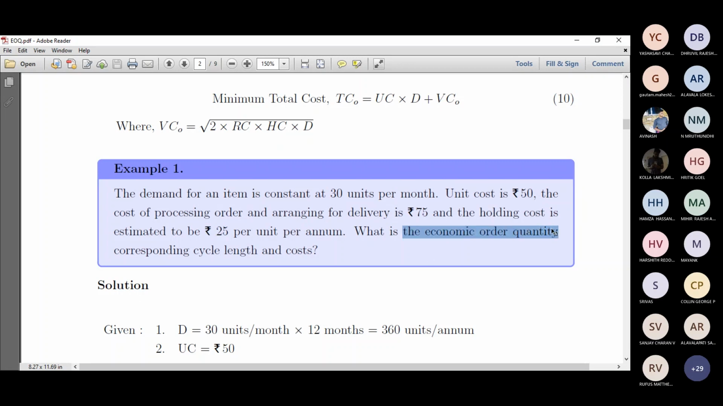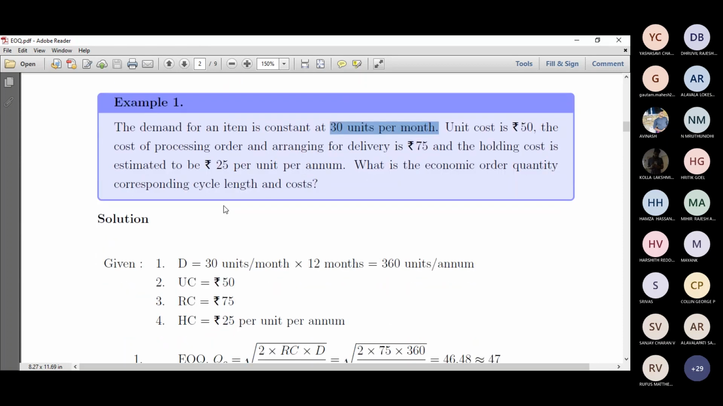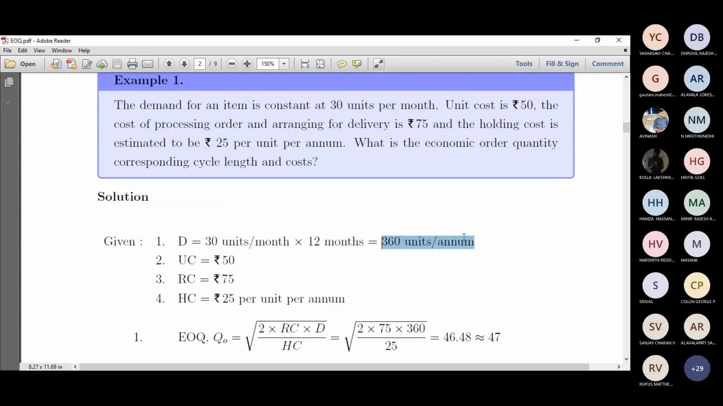What is the economic order quantity, corresponding cycle length and cost? Which means that we need to find the economic order quantity, optimal cycle length or cycle time, and the minimum total cost, right? So that's the given problem. First, we'll list down what things get asked in the question. First is the capital D, which is 30 units per month, right? I'll come back to this a little later. Then unit cost is rupees 50, and RC, which is the reorder cost, is 75.